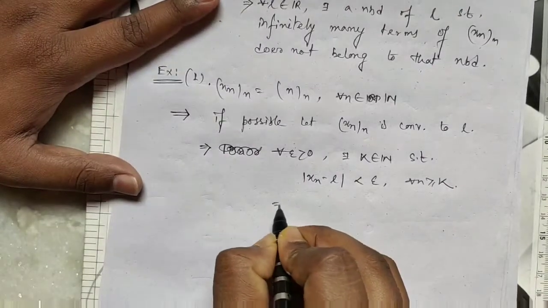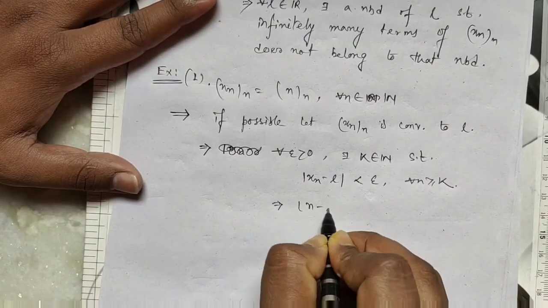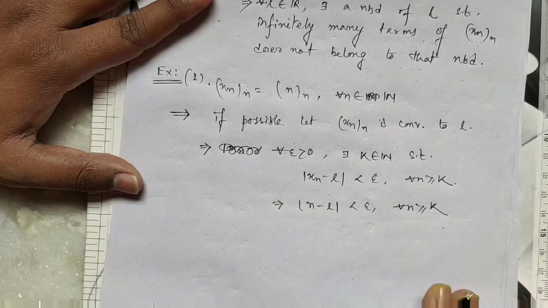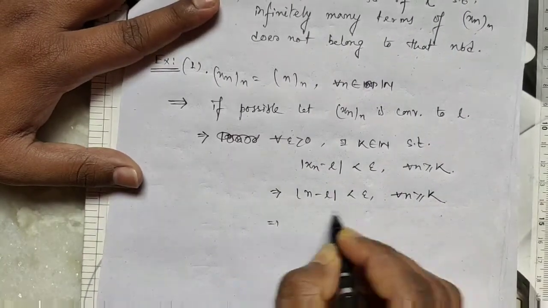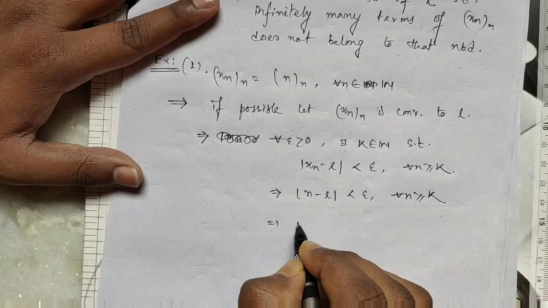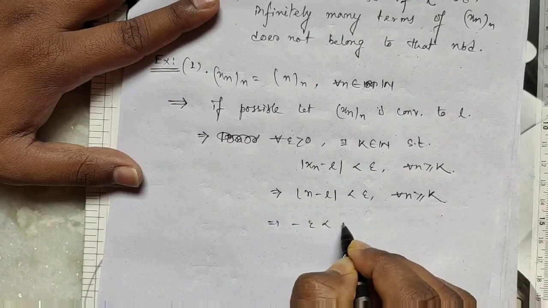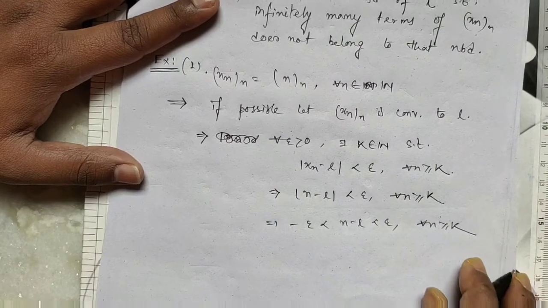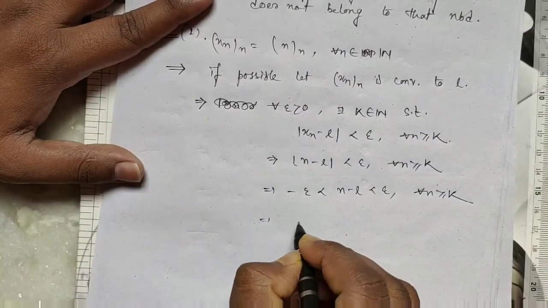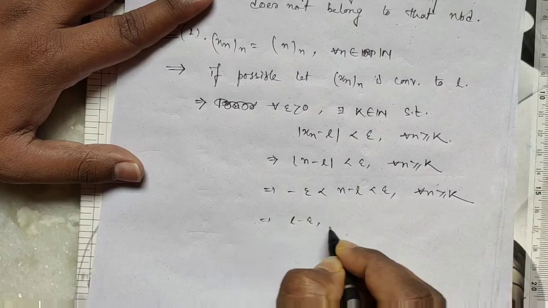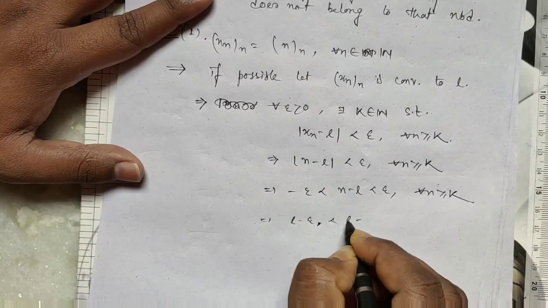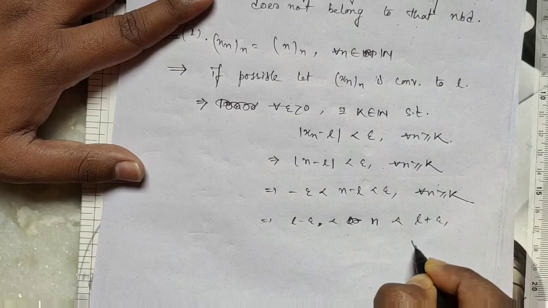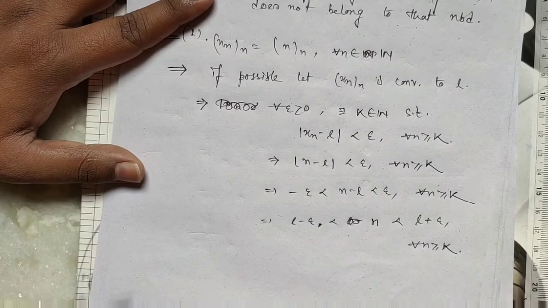So this implies mod of n minus L is less than epsilon for all n greater than or equal to k. This implies minus epsilon less than n minus L less than epsilon, so L minus epsilon is less than n, less than L plus epsilon, for all n greater than or equal to k.